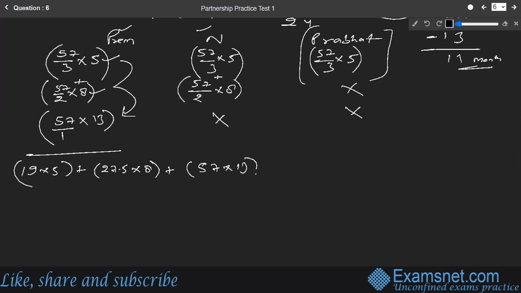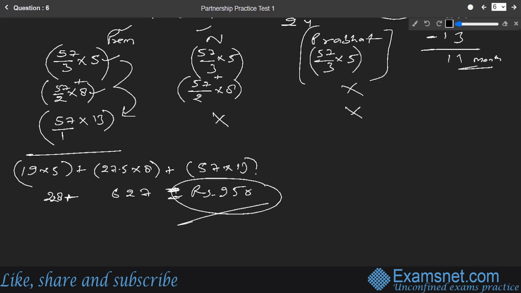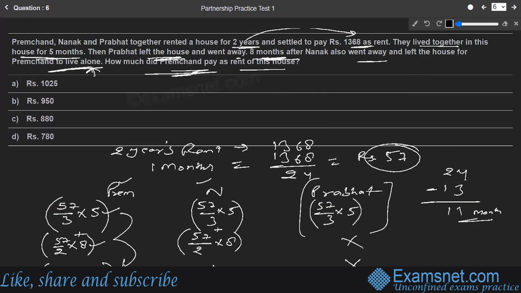If you solve this further, this comes out to be 228 plus 627, and this 228 plus 627 gives us the final value as rupees 950. So Premchand has to pay how much amount? Premchand has to pay rupees 950 as rent amount till the time of 2 years completed. That is going to be the right answer, option B.